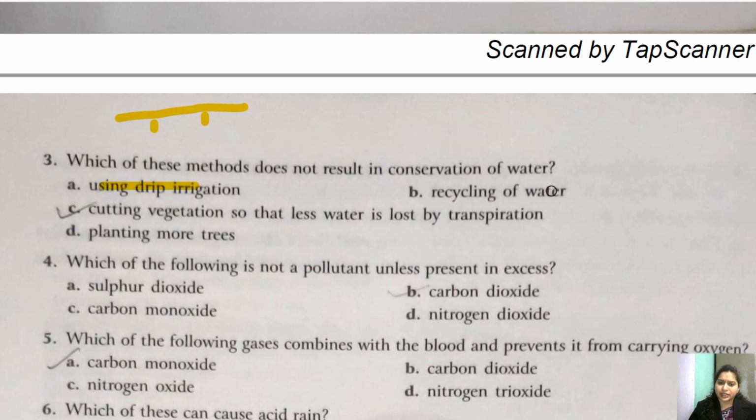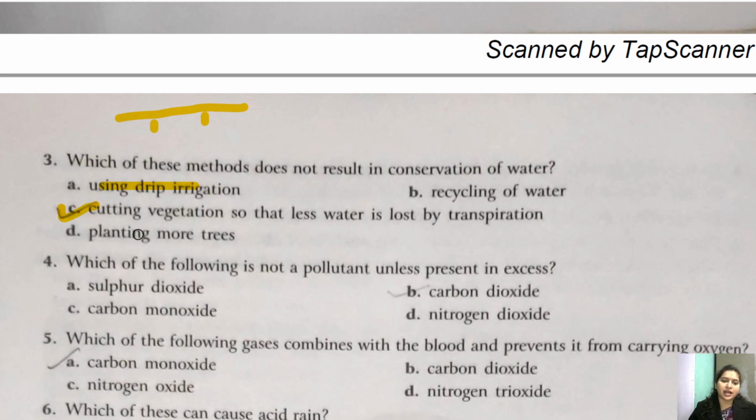Recycling of water, definitely by recycling the water we can conserve the water. Third is cutting vegetation so that less water is lost by transpiration. So if we are cutting the vegetation, then transpiration process will take place. Okay, if we are doing so, अगर transpiration की process भी कम हो गई, then the water cycle will get hampered. Okay, so by cutting the vegetation we cannot conserve water.